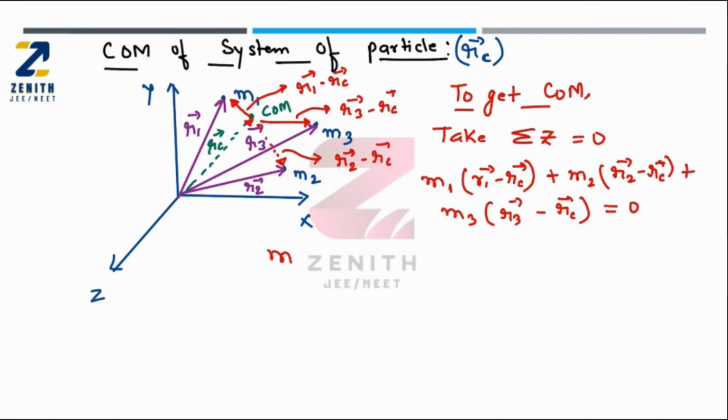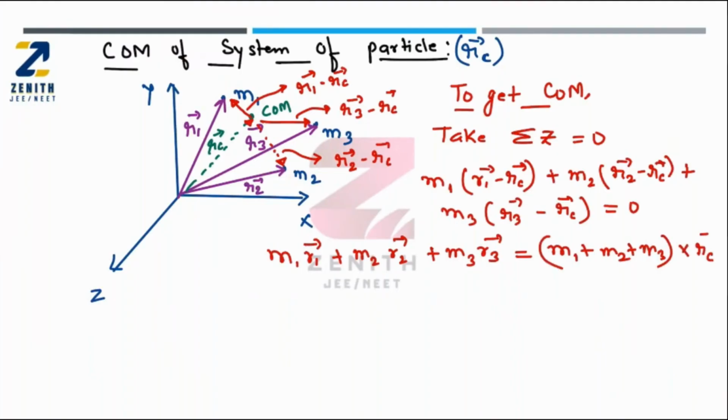If you solve this, M1 R1 vector plus M2 R2 vector plus M3 R3 vector is equal to M1 plus M2 plus M3 into RC vector.